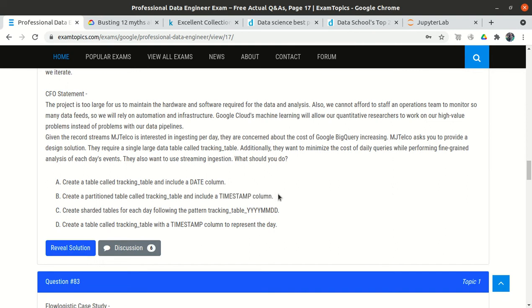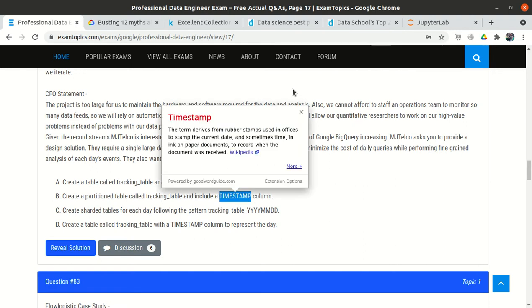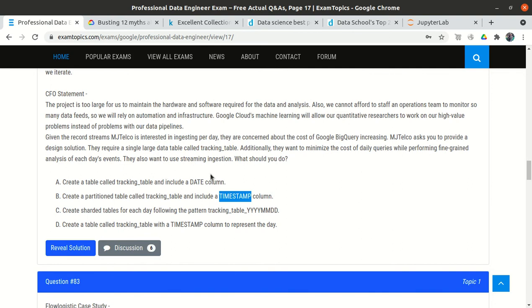The data will be partitioned on the basis of the timestamp, so if we use the where clause and give our date and time, it will not search across all the rows, but only in a particular partition. So our query will get optimized and the cost will be less because it will scan less data. So option B looks okay.